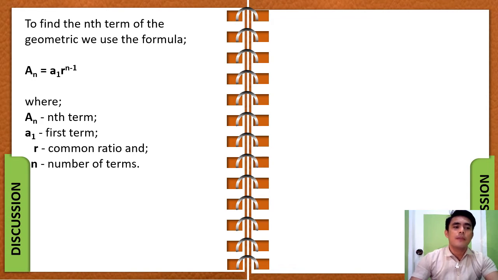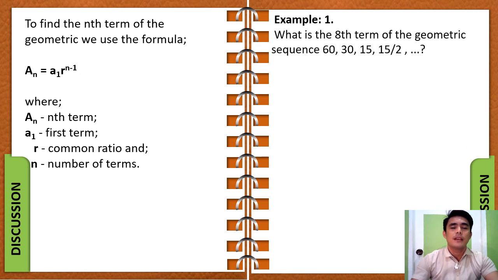Now to understand better how this formula works, let us take an example. Example number 1. What is the 8th term of the geometric sequence 60, 30, 15, and 15/2? So what we're looking for here is the 8th term of this particular geometric sequence. So what is unknown is our a sub 8.